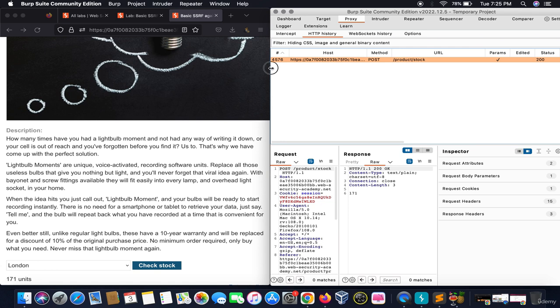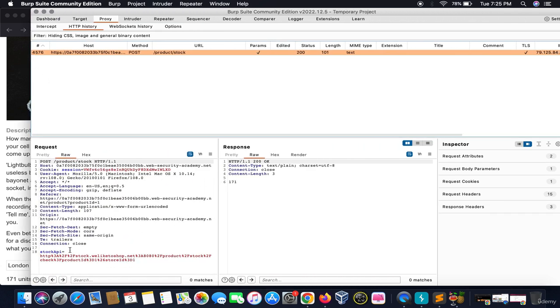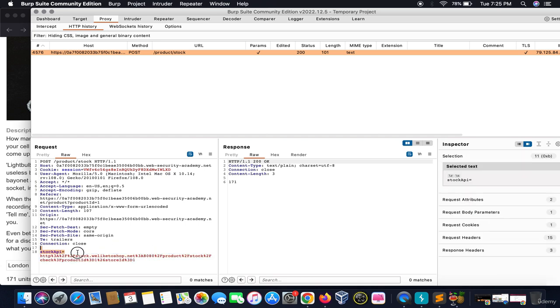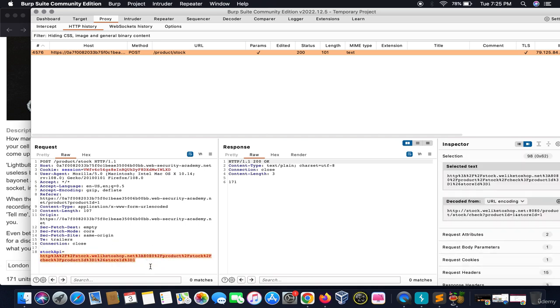This is the first response. So, this is the stock API. API is a link which forces the website to see what is the stock of this particular product ID. Now, think logically what we need to access. We don't know the IP address of this particular web application, but we know the admin users can log in into a particular website using the admin panel and using the localhost.